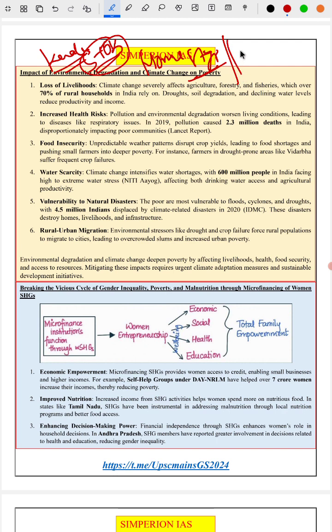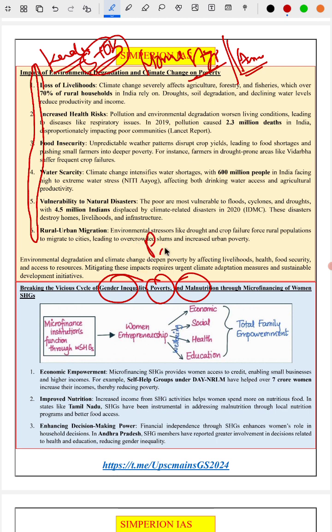If they are rearing animals, the animals are lost, along with property and lives. That pushes people into poverty or a cycle of debt and poverty again, a repeated cycle. It's very difficult to come out of it. So we have discussed the impact of environmental degradation and climate change on poverty. We have given 6 points. Next, another important topic is how gender inequality, poverty and malnutrition, or poverty and hunger, are all connected.